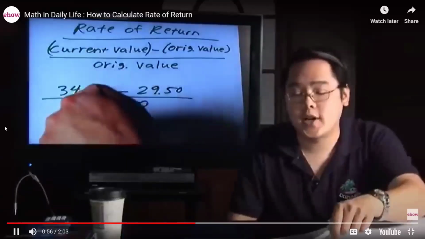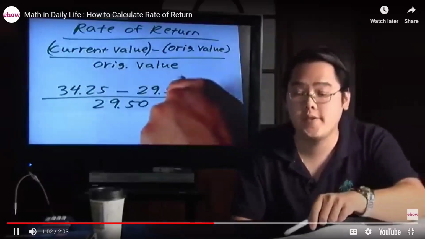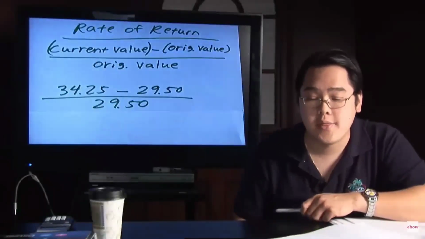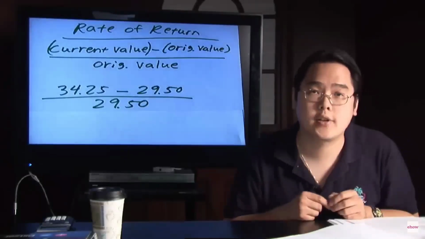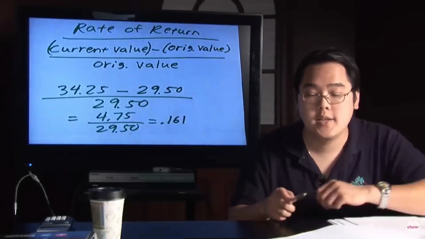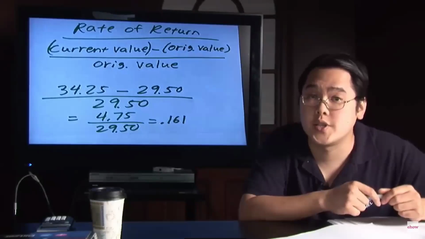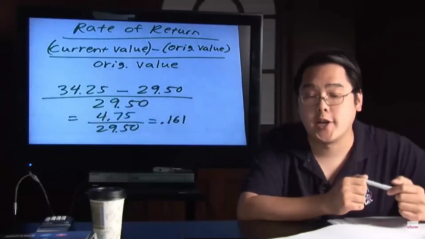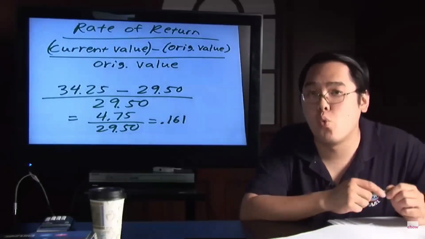Suppose the value of your stock currently is $34.25, and suppose that you had purchased it at $29.50. You would take the $34.25 subtracted by the $29.50, and your denominator is the same as your original value. Using a calculator is more straightforward. When you do the subtraction, the numerator is $4.75. In this case, you gained $4.75. To figure out how much of a percentage gain this is, you divide by 29.5. Rounding to 3 decimal places, you get 0.161.